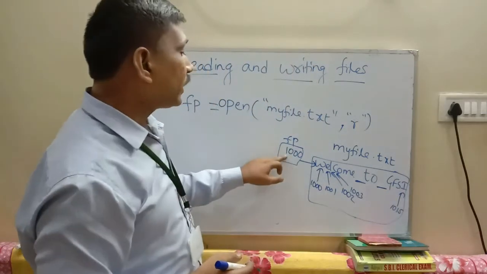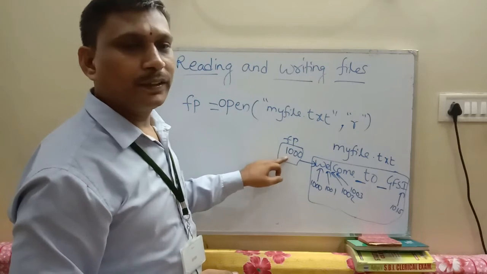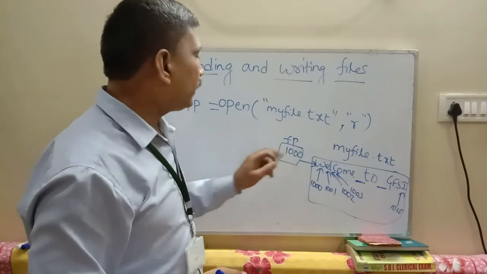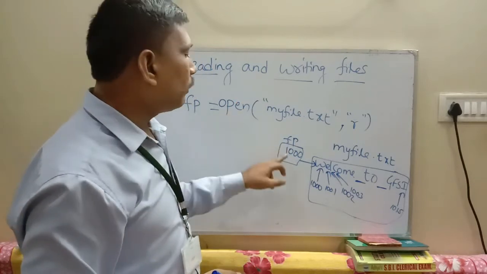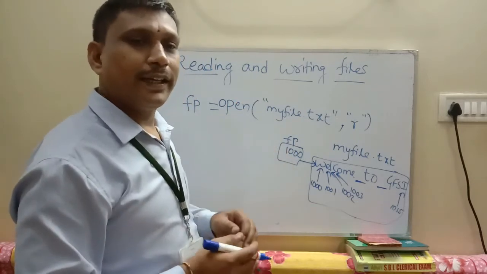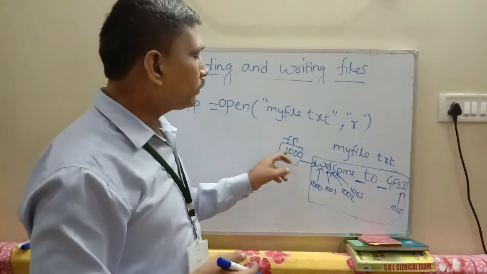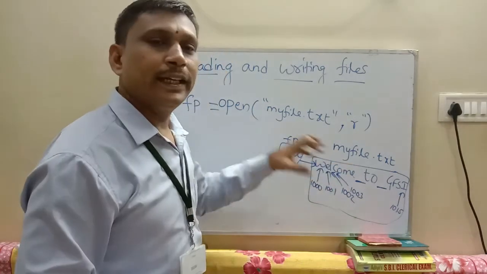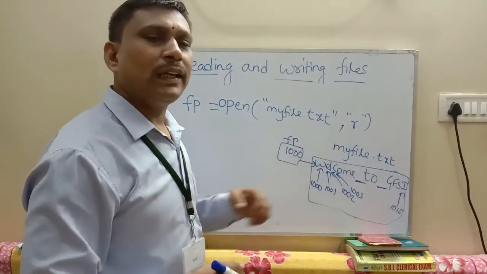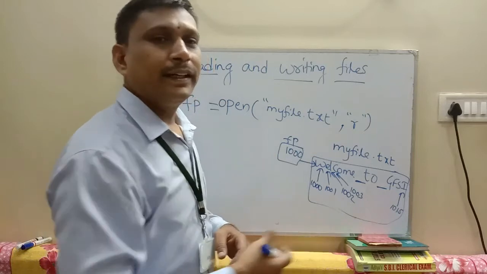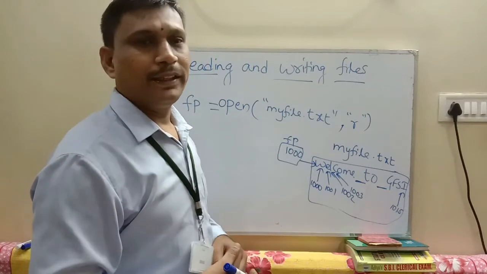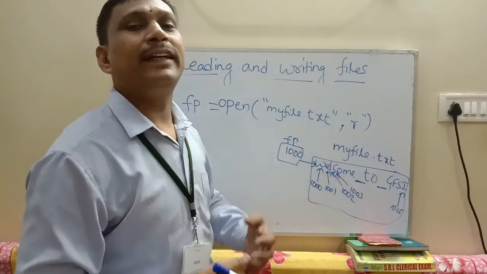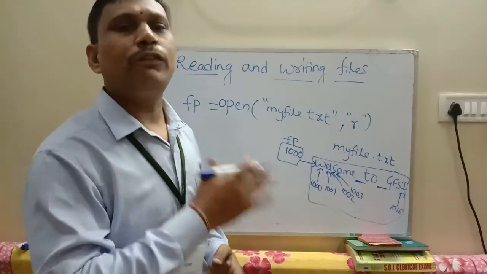So in this way, this reference, the file pointer object, is very, very important when you are dealing with files. When you are opening a file, a file pointer is created. That reference means address. By using this reference, you can read data from the file, or you can write data onto the file. In this way, by using this file pointer, you both read and write data to and from the file.